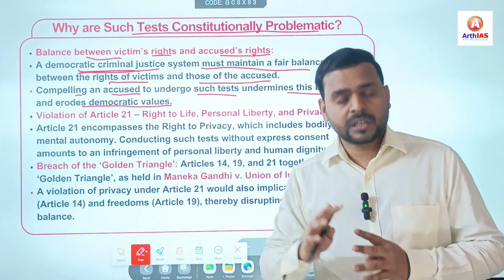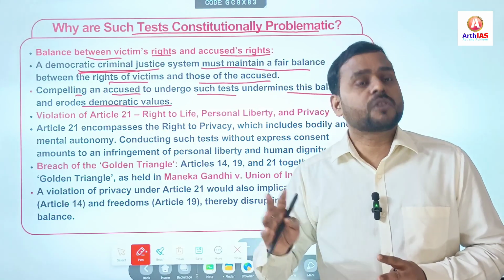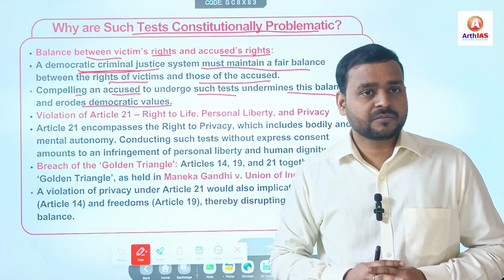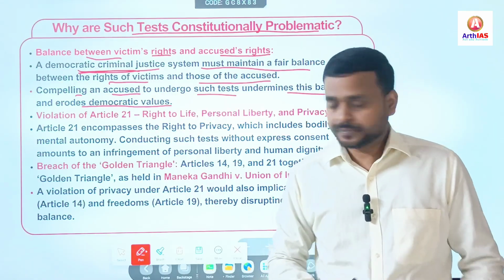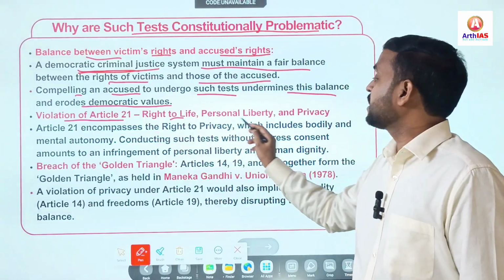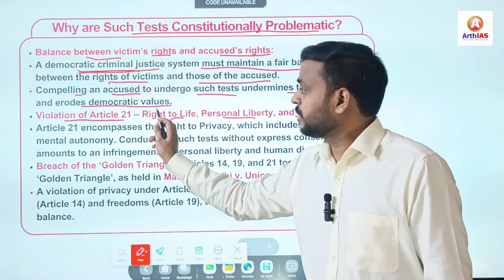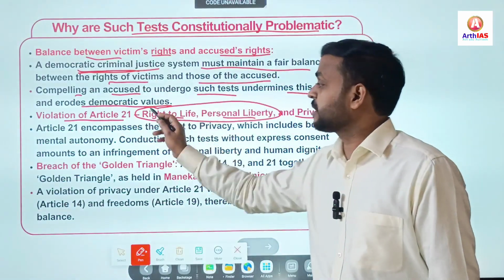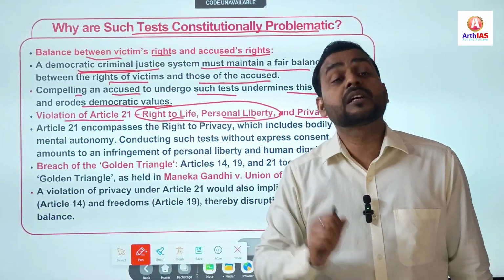If a narco test is administered in the wrong manner, it sometimes causes death to the accused, or the accused goes into a coma. This is a violation of Article 21, right to life, personal liberty and privacy. Whenever your life is in danger, it hampers your right to life and your liberty.